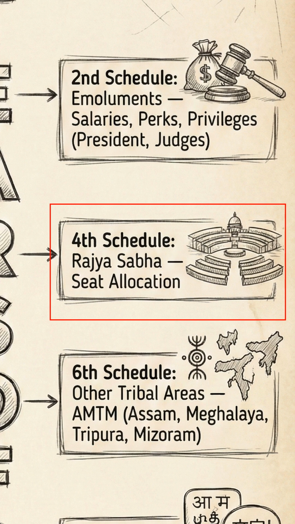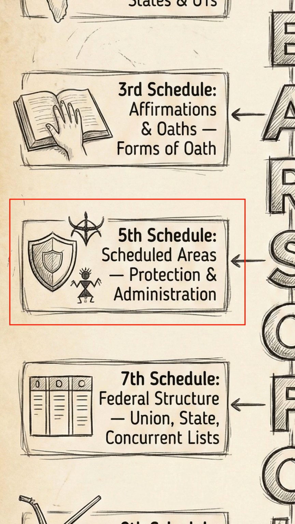Fourth schedule, Rajya Sabha. This schedule focuses on the upper house of parliament, the Rajya Sabha, Council of States. It specifies the allocation of seats to each state and union territory in the Rajya Sabha based largely on their respective populations. Fifth schedule, scheduled areas.